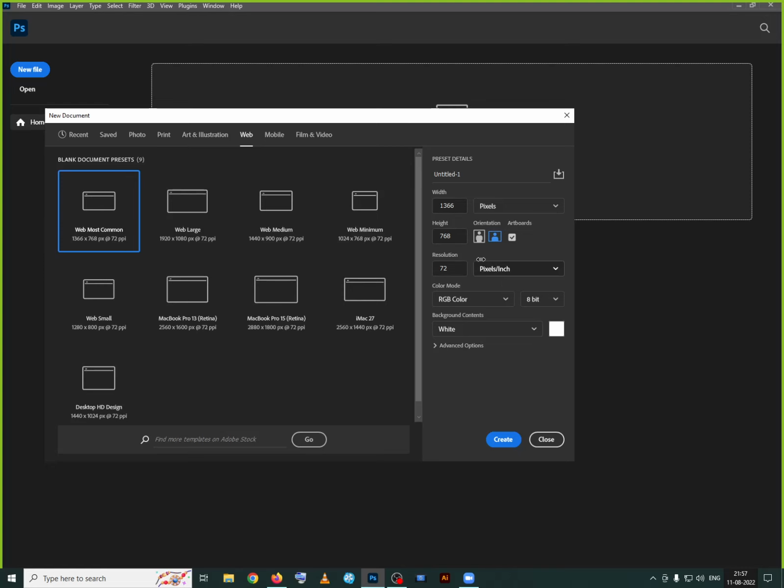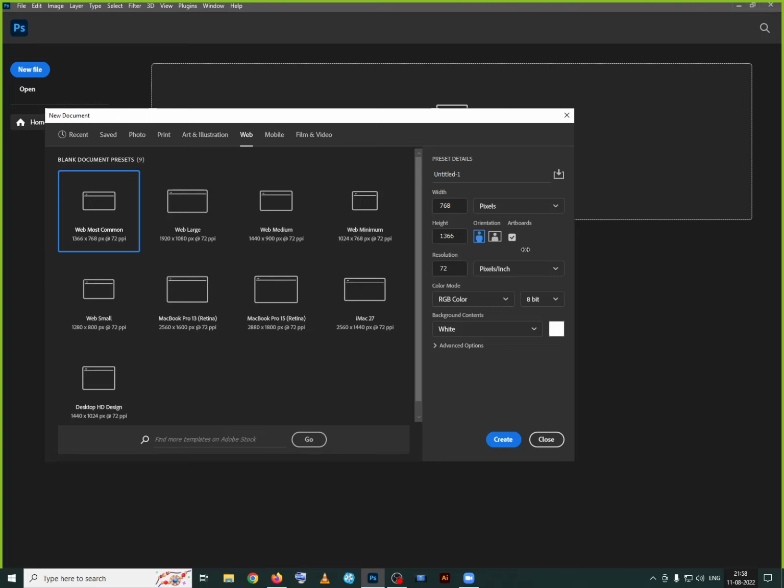Second, after defining the value, we have orientation here. Orientation is portrait and landscape mode. Landscape is wide, horizontal, and portrait is vertical. If you go with this one, the value gets swapped. Whatever document we have taken, based on that, it will swap the value. Now see, the width came to the height, and the height went to the width in portrait mode.